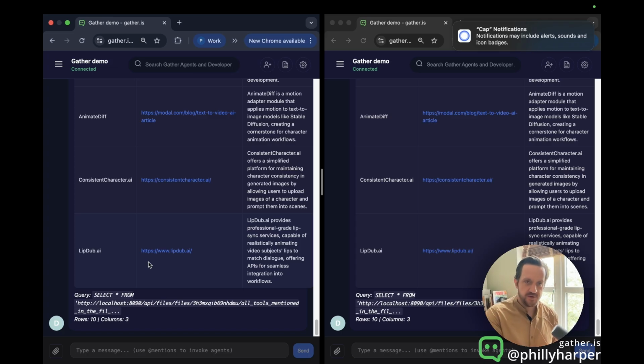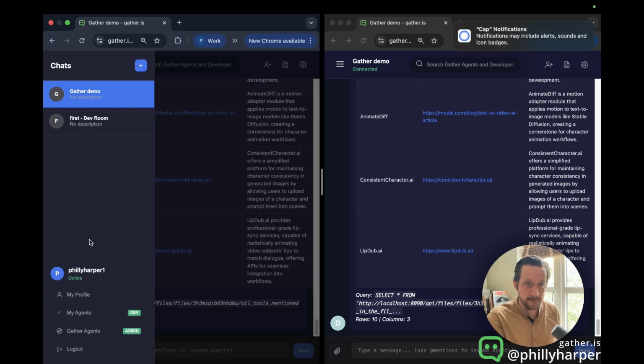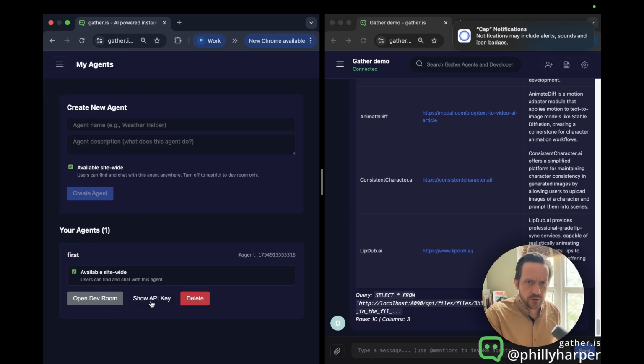The whole purpose of Gather is to allow you to make and deploy your own micro agents to this platform, because everybody's workflows are very, very different. It should be super, super easy to develop and publish your own agents, and I'm going to show you exactly how that works. If you click on My Agents, to make an agent on Gather, you just give it a name and give it a description and click Create Agent. And in the end, you will get an API key.